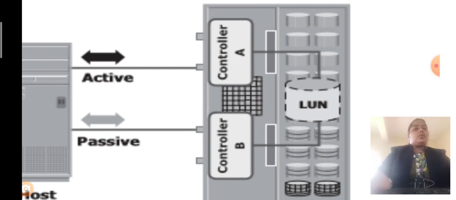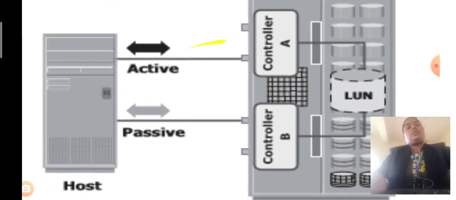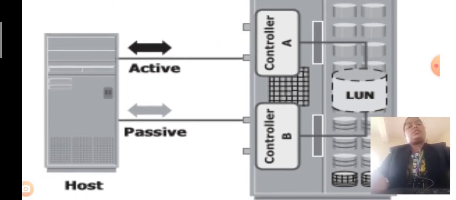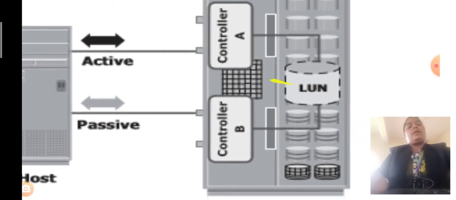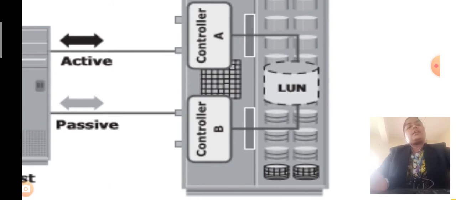Each controller has a host interface as well as cache, then a RAID controller as well as the interface. This active line will be the host controller, that is controller A and controller B. This is our cache memory, this is our logical unit number, and this is all our database, then the storage array also.